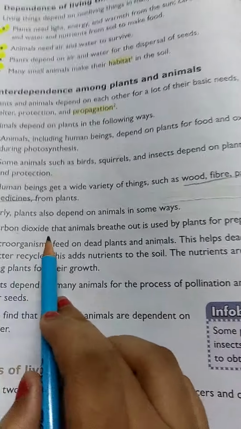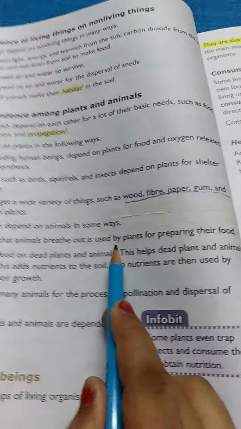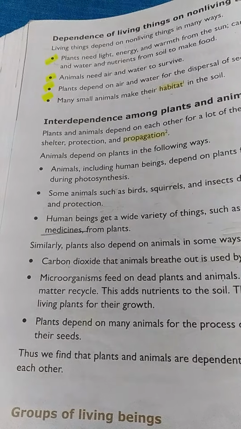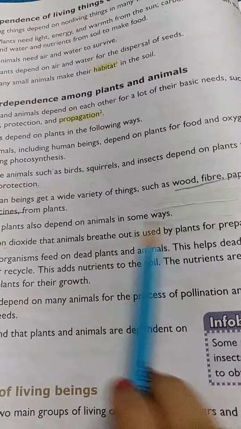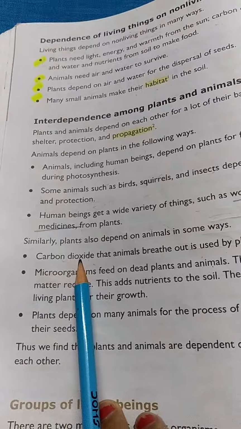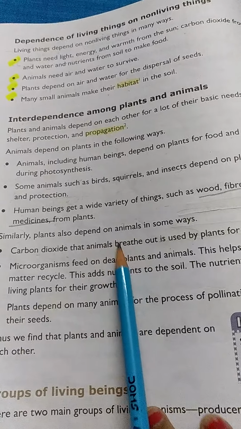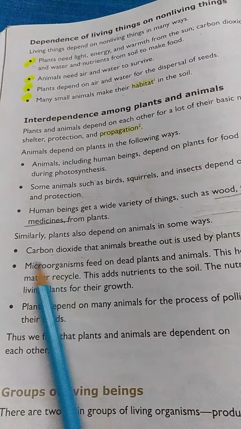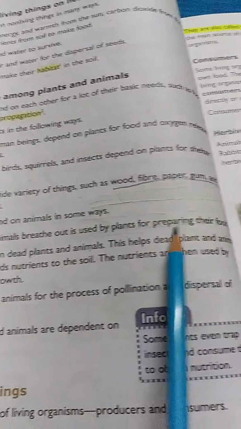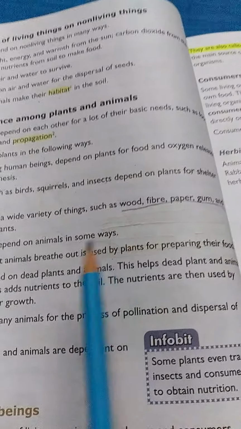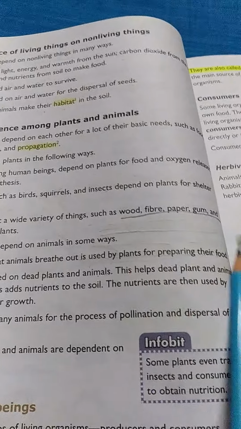Carbon dioxide that animals breathe out is used by plants for preparing their food. So, animals breathe out carbon dioxide, and it is used by plants for preparing their food.